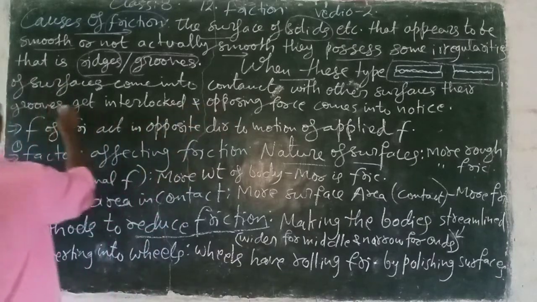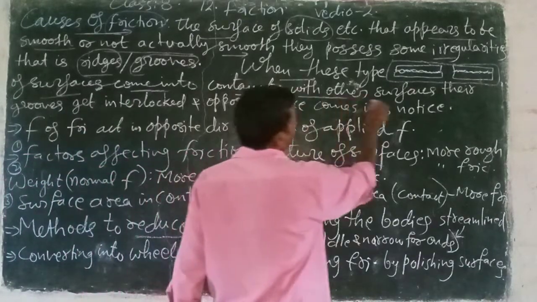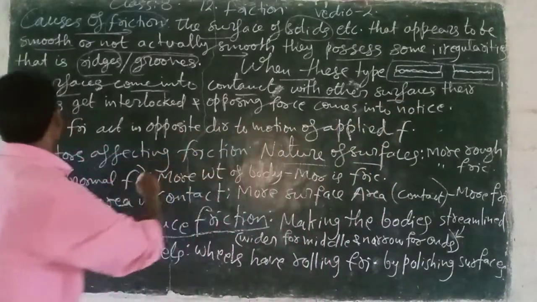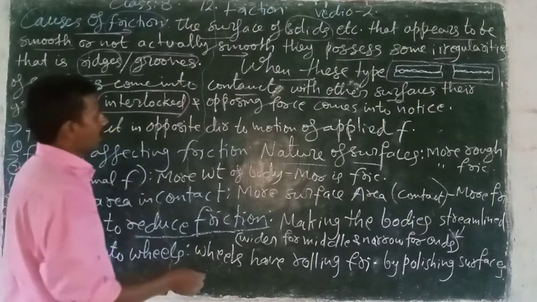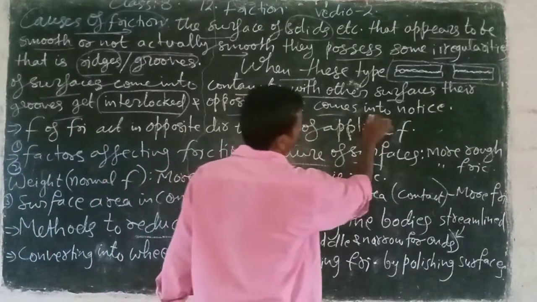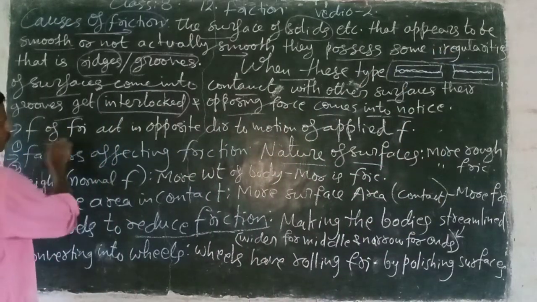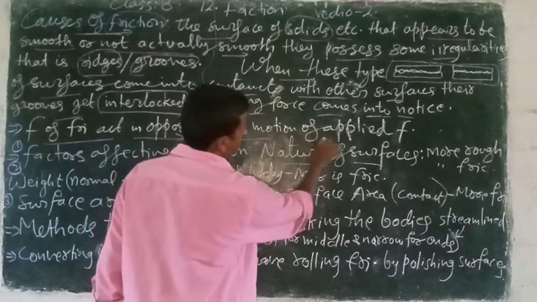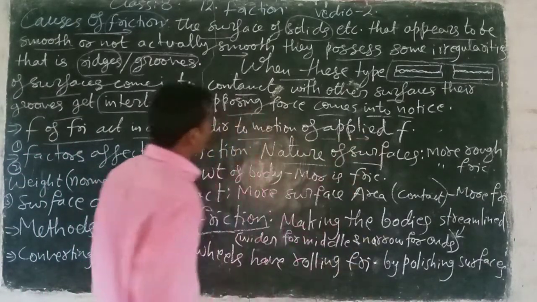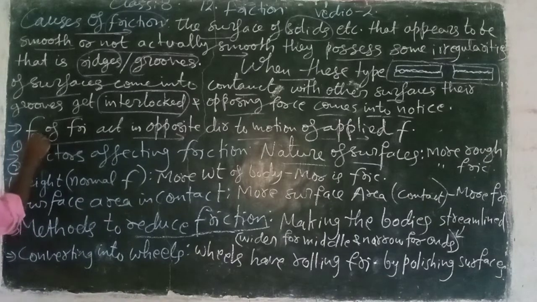When these types of surfaces come into contact with other surfaces, their grooves get interlocked, and an opposing force comes into notice. That force of friction acts in the opposite direction to the motion of the applied force. Look here, I have not written the force of friction fully.